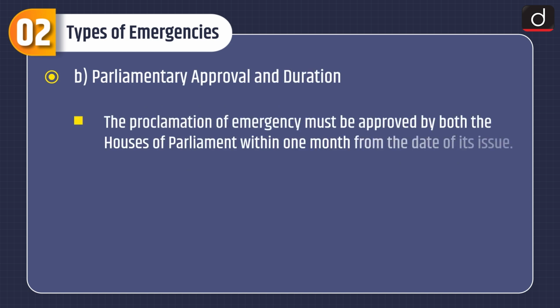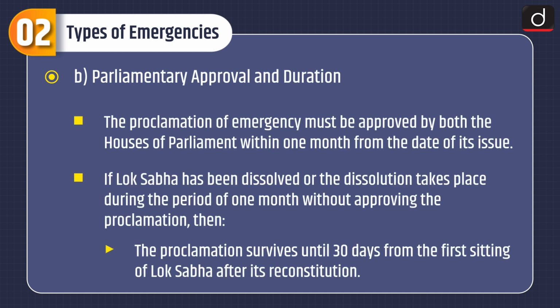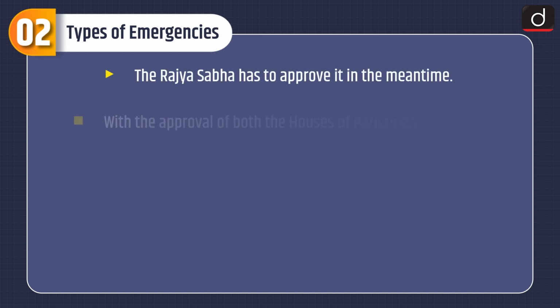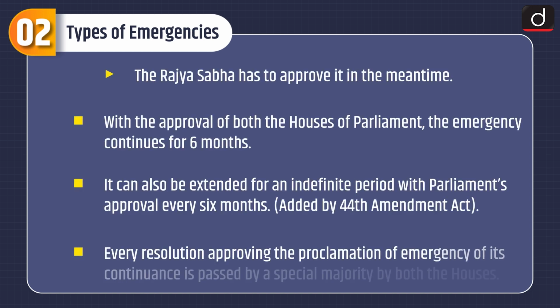Parliamentary approval and duration. The proclamation of emergency must be approved by both the Houses of Parliament within 1 month from the date of its issue. If Lok Sabha has been dissolved or the dissolution takes place during the period of 1 month without approving the proclamation, then the proclamation survives until 30 days from the first sitting of Lok Sabha after its reconstitution, and the Rajya Sabha has to approve it in the meantime. With the approval of both the Houses of Parliament, the emergency continues for 6 months. It can also be extended for an indefinite period with Parliament's approval every 6 months, added by 44th Amendment Act.